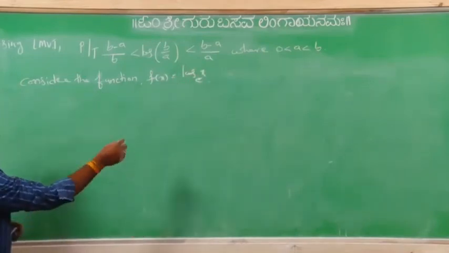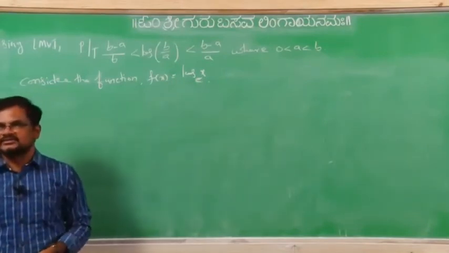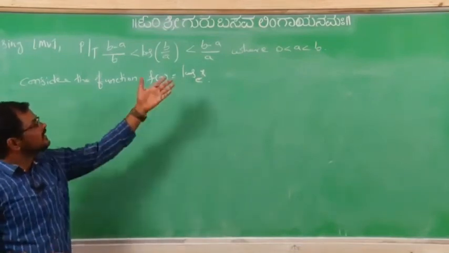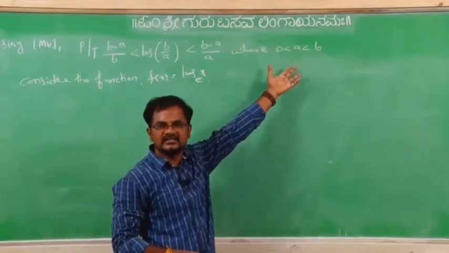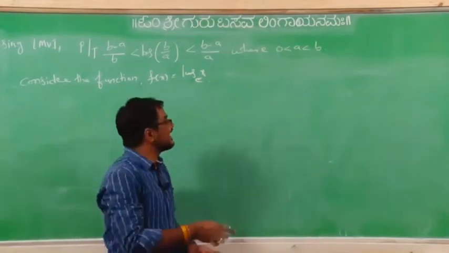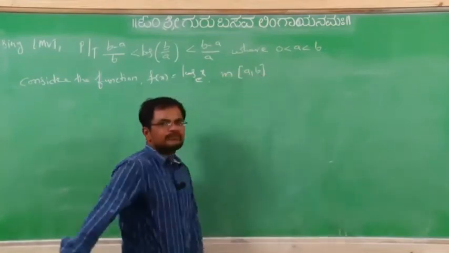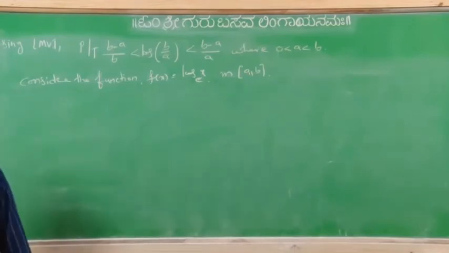Now, our function is log x. It is continuous in the given interval, which is the closed interval [a, b], where both are positive, and differentiable also on the open interval (a, b).